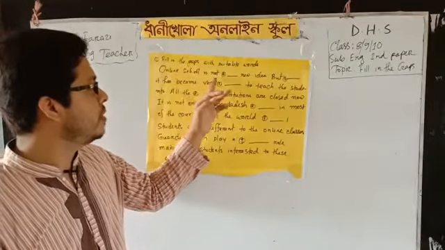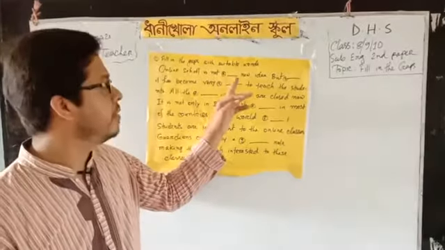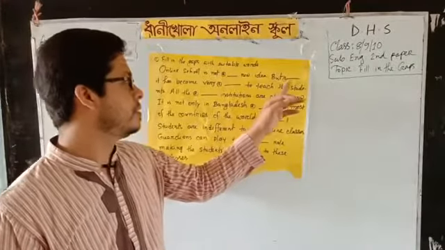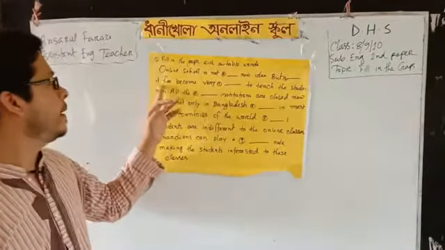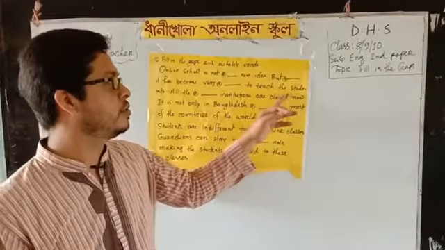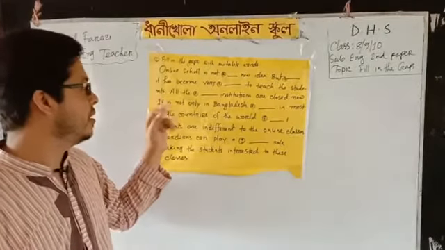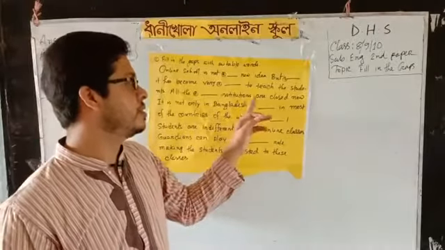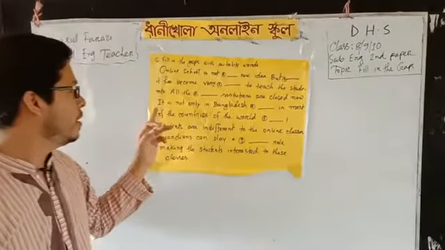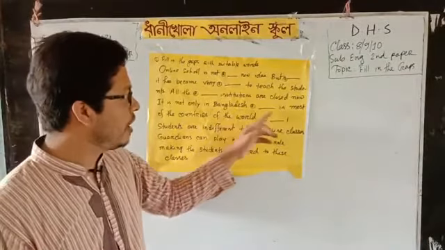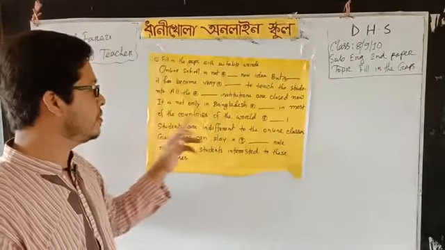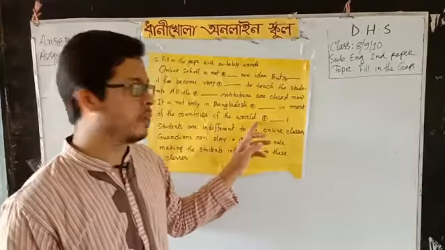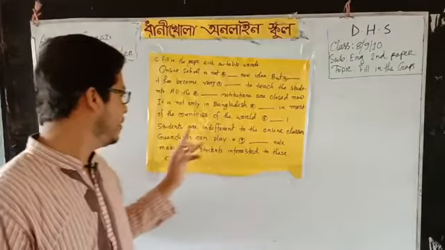Online school is not, gap, new idea, but, gap. It has become very dash to teach the students. All the dash institutions are closed now. It is not only in Bangladesh, dash in most of the countries of the world. Another gap.